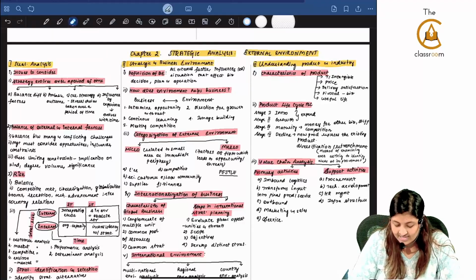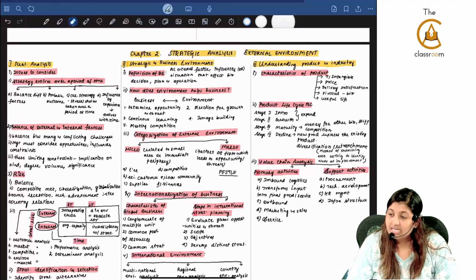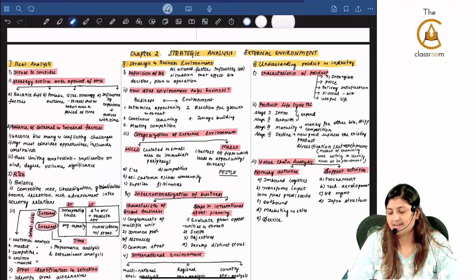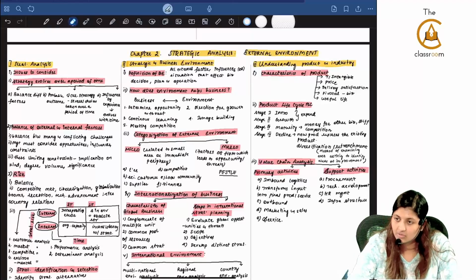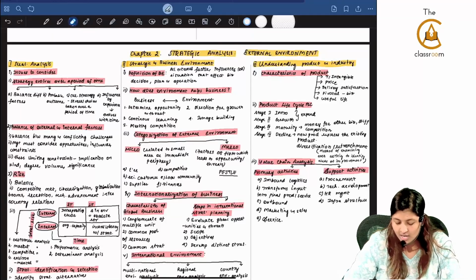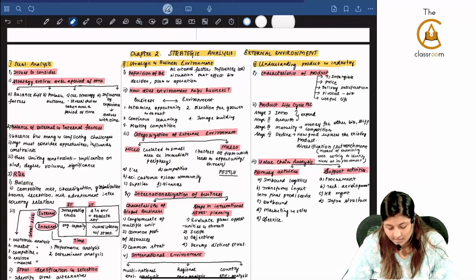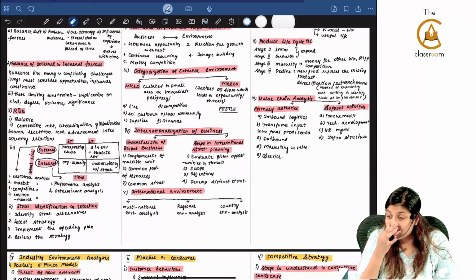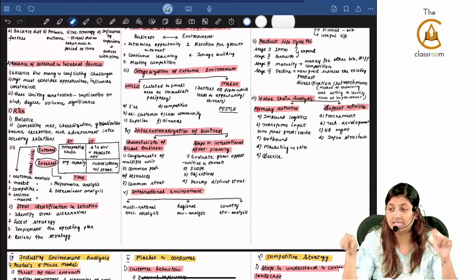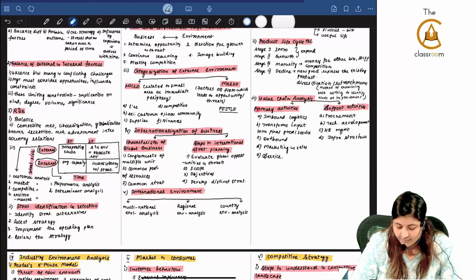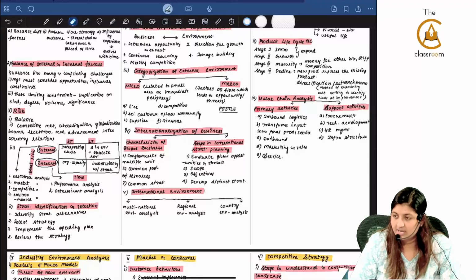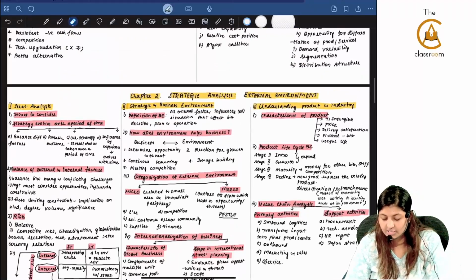Now what is this matrix which is given here? Strategic risk matrix. On the x-axis there is time and on the y-axis there is strategic risk. This time is going to be short time or long time and risk is going to be internal risk or external risk. Strategy identification and selection. If you remember in our material there is a box with 4 small points, and I told you if it is in a box that means it is extremely important. So identification and selection: identify strategy alternatives, select the strategy, implement the plan and review the strategy. This is the first part, strategic analysis.